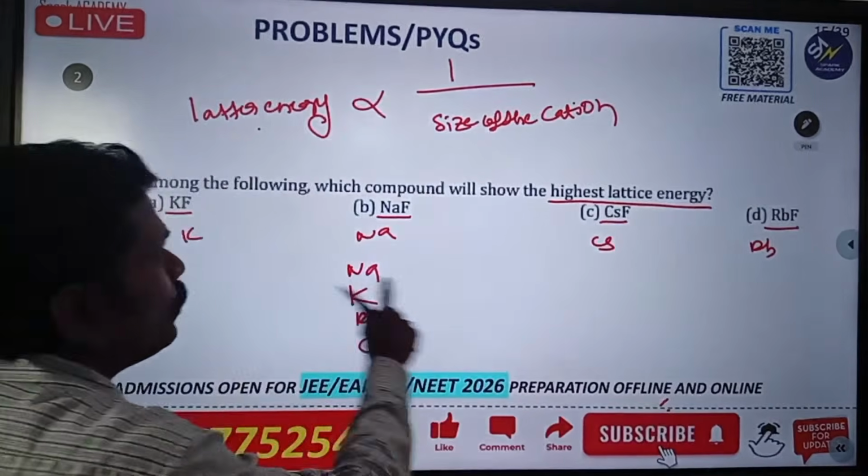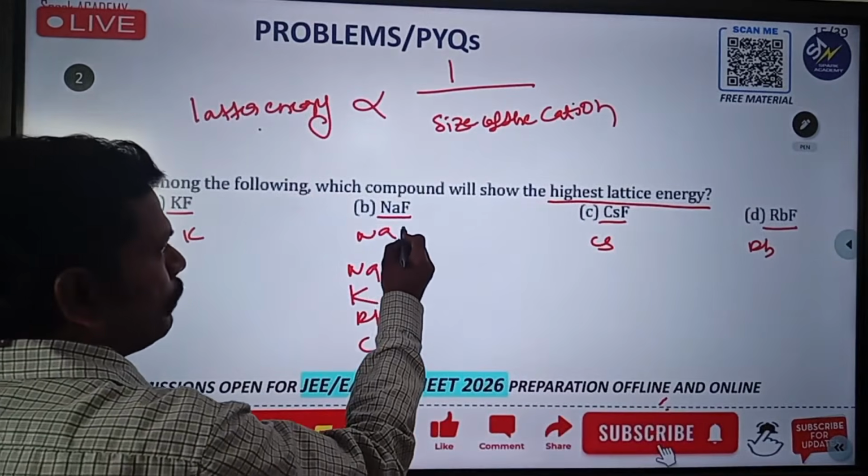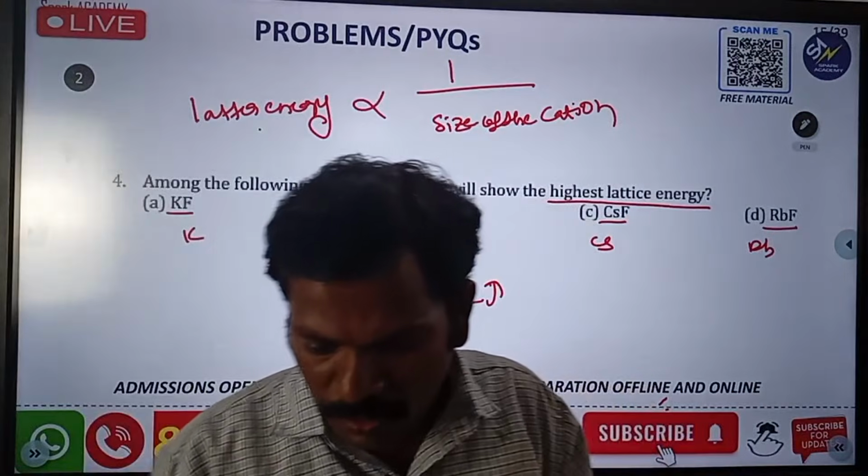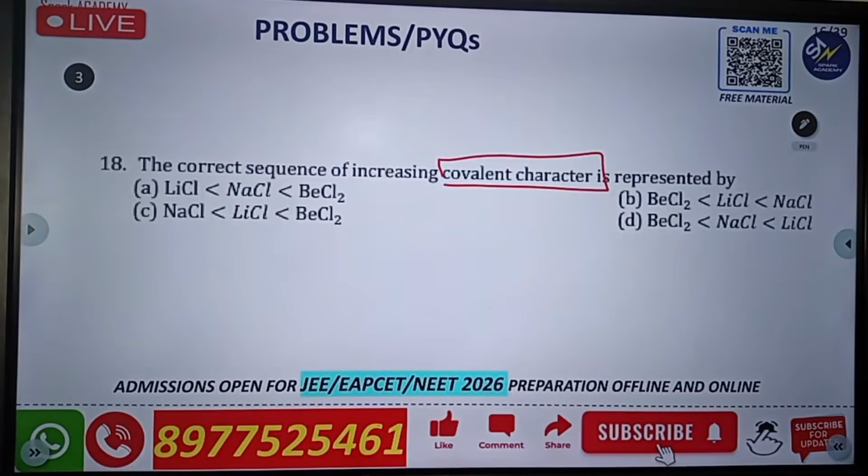So in this one, which one is very small? See, from top to bottom, what will happen? Atomic size or atomic radius.